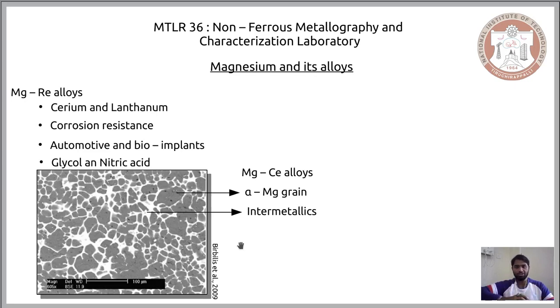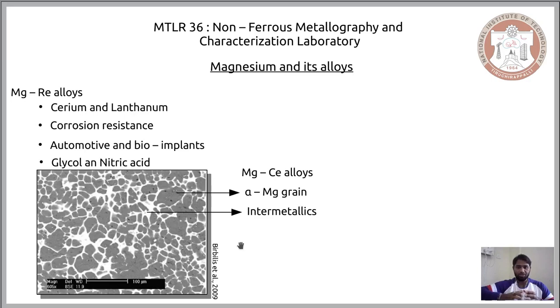For magnesium and cerium, and it has also been observed for other rare earth elements, this combination of etchant can be used, that is the combination of glycol and nitric acid. Just by varying the proportion of nitric acid, you would be able to etch almost all of the alloys of magnesium and rare earth.